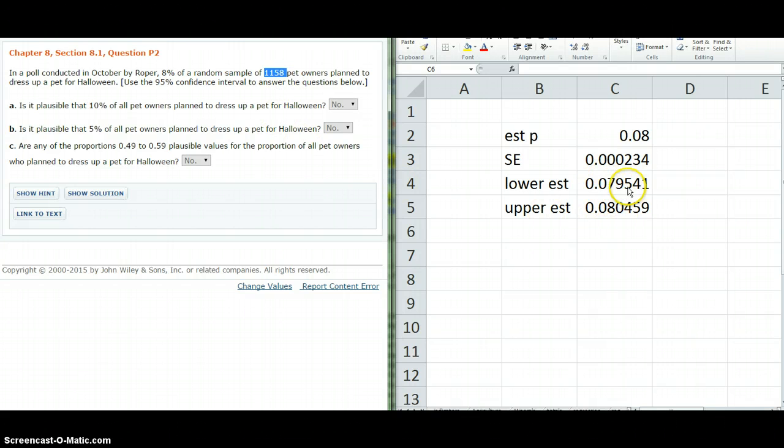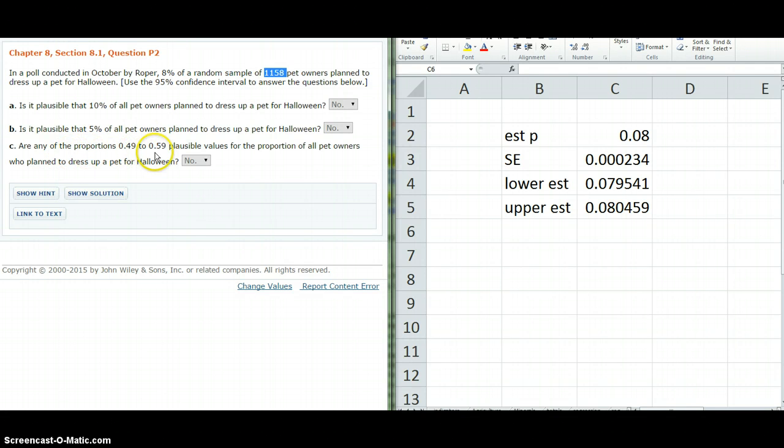But with that, we know that we're pretty close. In fact, it's not plausible that 10% or 5% would dress up, because we're pretty confident it's within a little bit of 8%. There's a little bit of flex, but certainly 5%, 10% are pretty unlikely, assuming a random sample again.